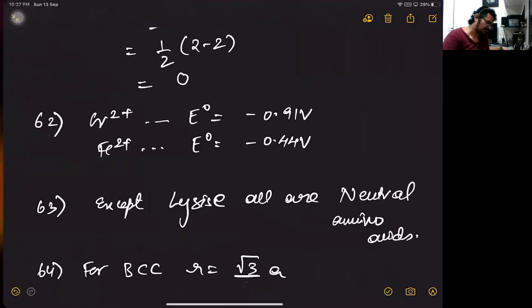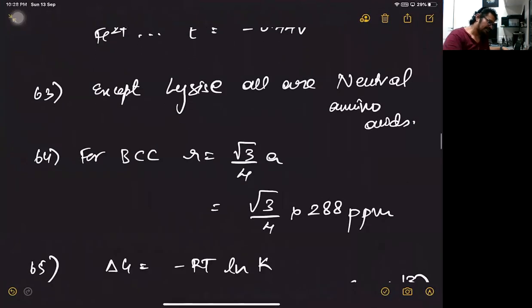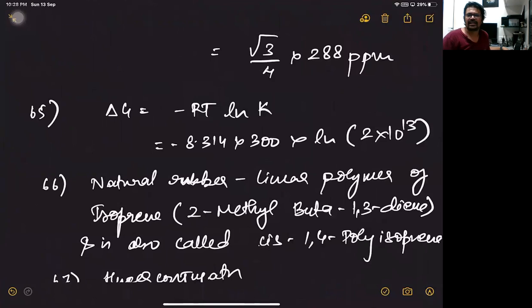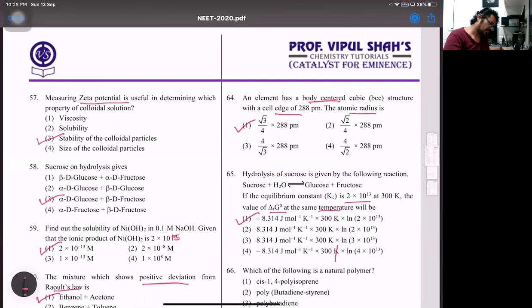So observe this. BCC, what I just told you, except lysine all are neutral. For BCC, R is root 3 by 4A. And this is the formula for delta G part. So just directly we put it up over there. Okay, so that's 65.